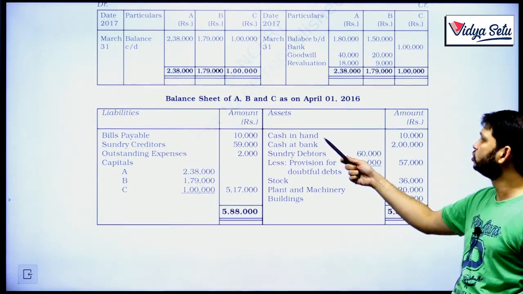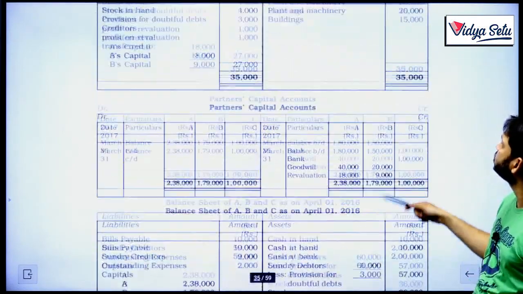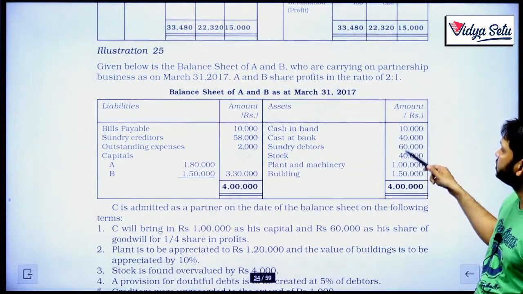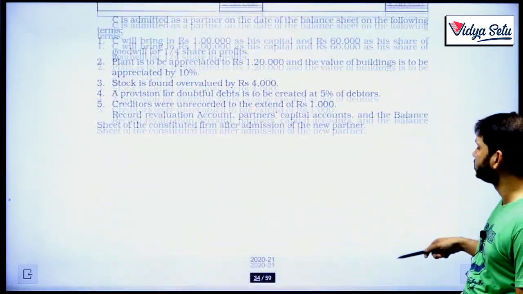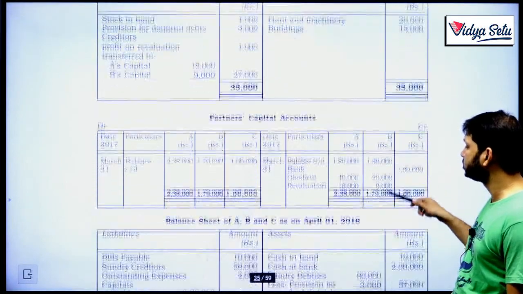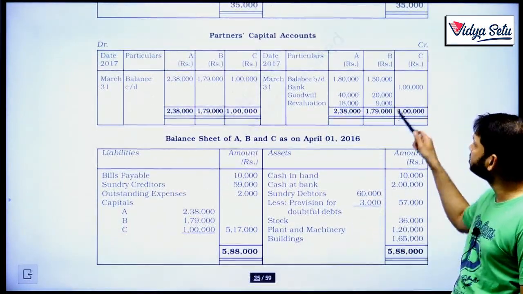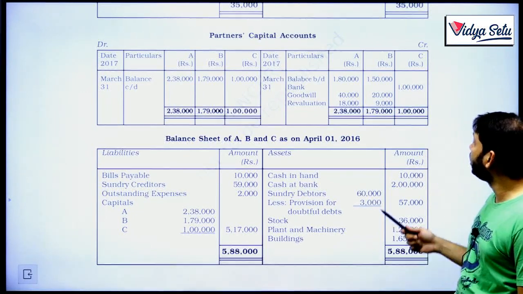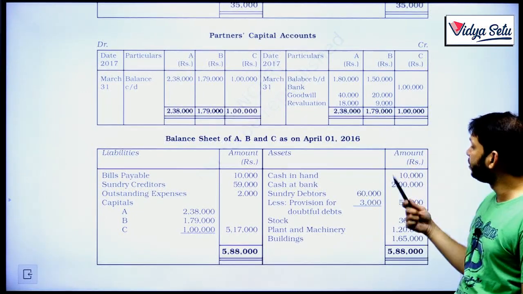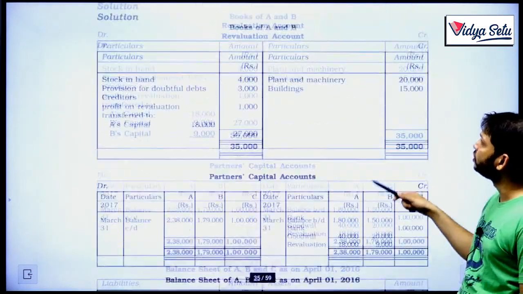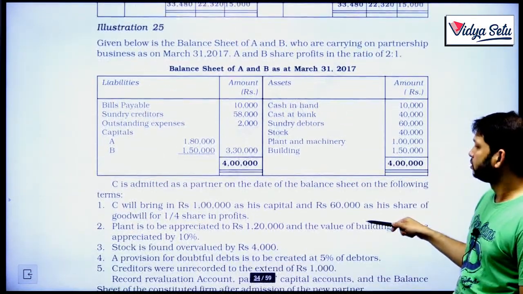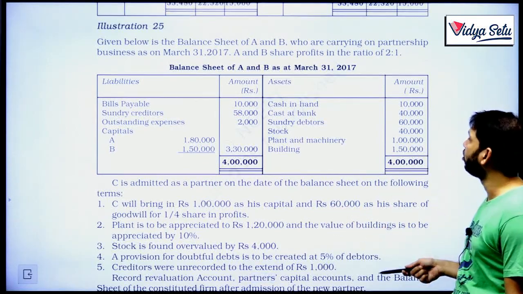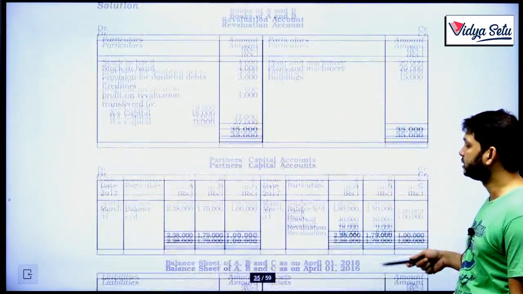So there is no change in cash and bank. Okay, there is a change in cash and bank. Yeah, see, cash is the same, but bank is increased from 40,000 to 2 lakh. Why? Because the new partner is bringing 1 lakh rupees here as his capital, plus he is also bringing in his share of goodwill. The goodwill share was how much? 60,000. So 1 lakh and 60,000 added to 40,000, the bank balance has increased.